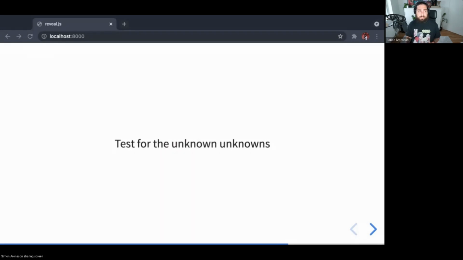So, what is it that we try to do? We try to test for the unknown unknowns. And I really want to emphasize this. Unknown unknowns are really hard to prepare for. So, simulating stormy weather conditions using real world circumstances are most likely our best bet for exploring those territories.